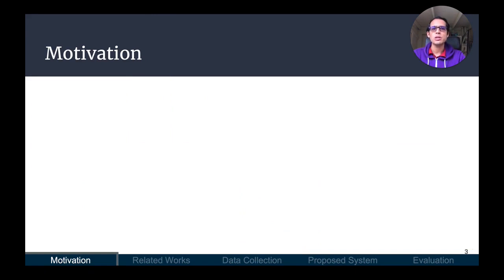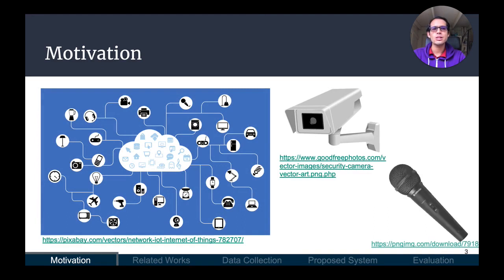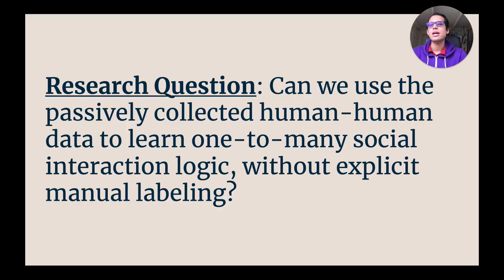At the same time, we are moving towards an Internet of Things world where cameras, microphones, and other internet-connected sensors will passively collect data about how humans interact with one another. This brings us to the core question of our research. Can we use this passively collected human-human data to learn one-to-one, one-to-many social interaction logic without explicit manual labeling?